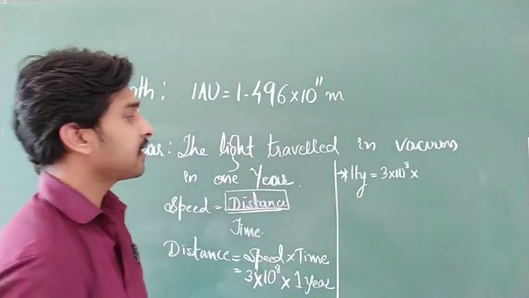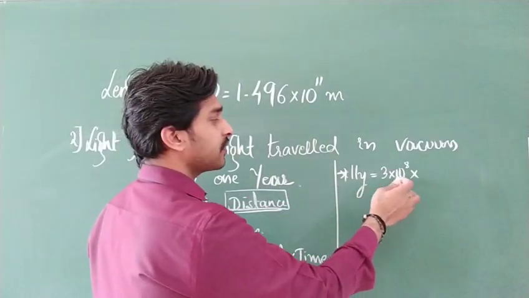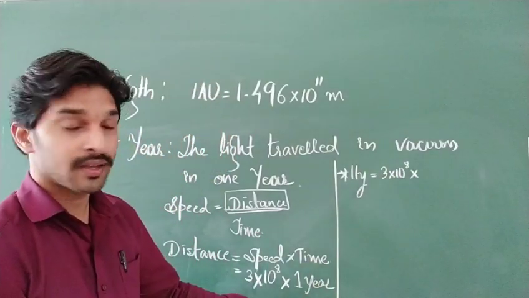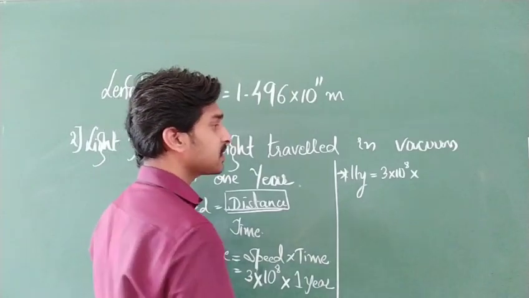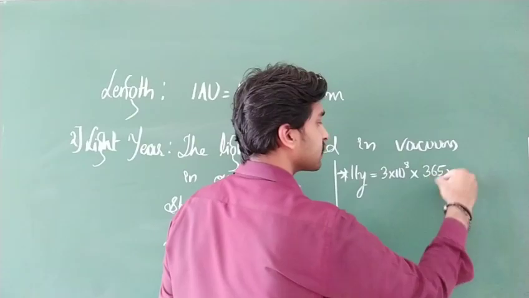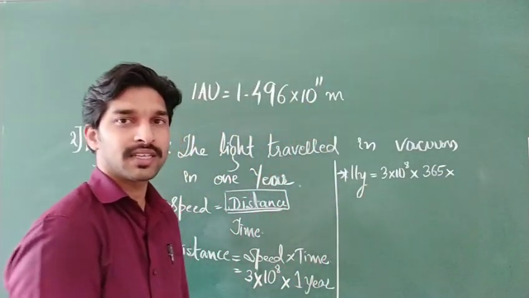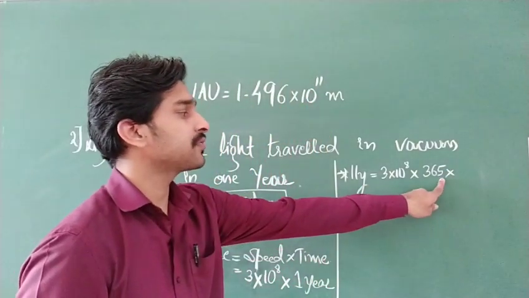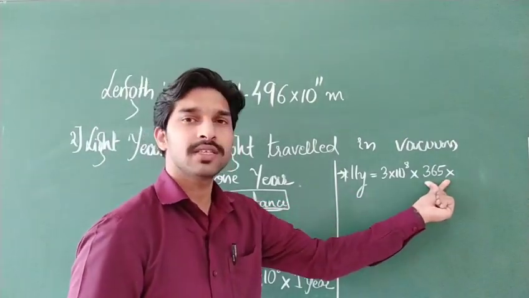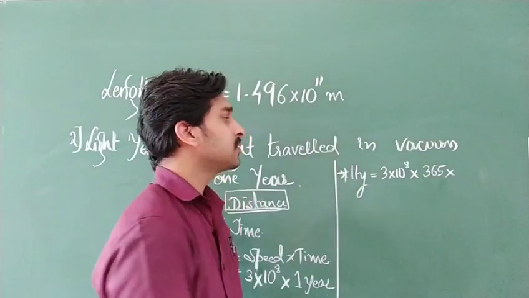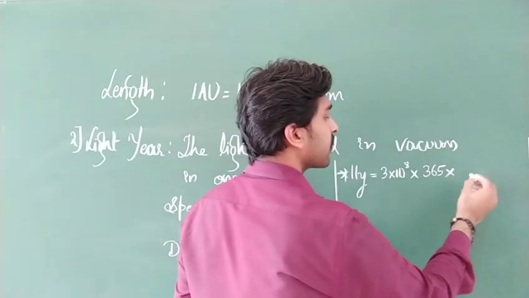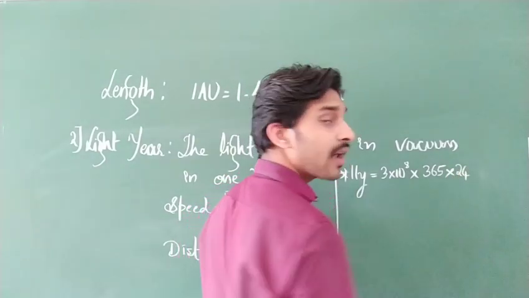So here I can write, 1 light year is equal to 3 into 10 to the power of 8. Now the question arises, how to convert this 1 year into seconds? So 1 year consists of how many days? Generally we are going to consider it as 365 days. If you get a leap year, it is 366, but most times we consider 365 days only. In one day, how many hours? One day consists of 24 hours.